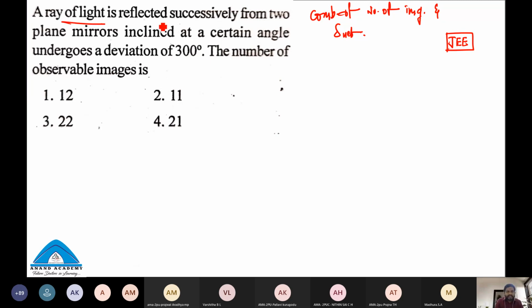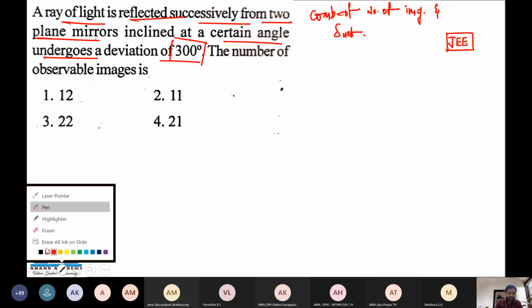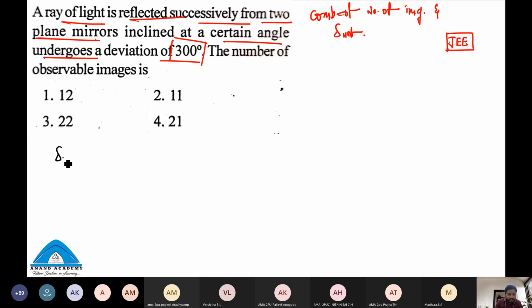A ray of light is reflected successively from two plane mirrors inclined at a certain angle, and undergoes a deviation of 300 degrees. So the net deviation they have given is 300 degrees.